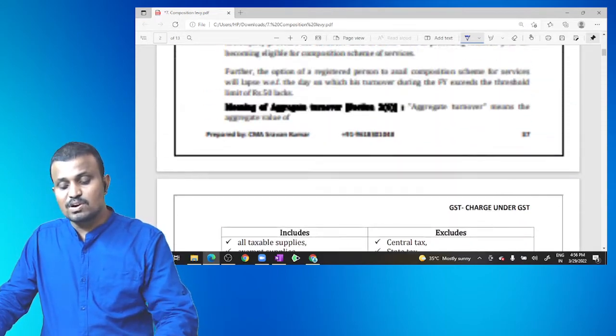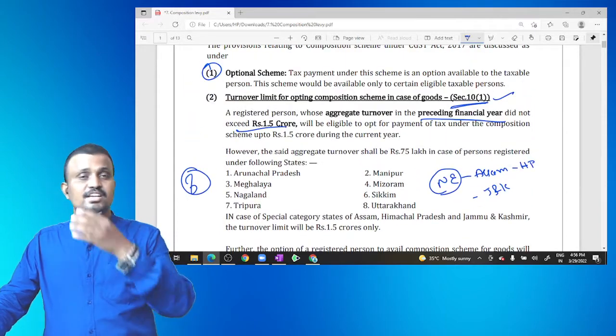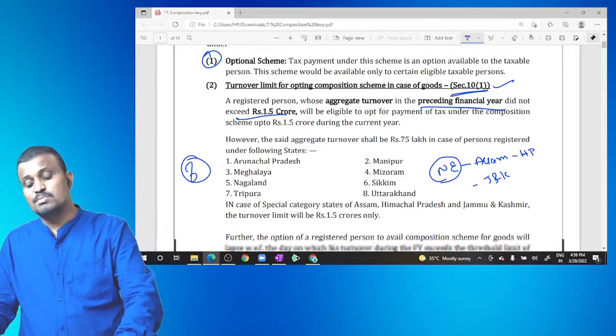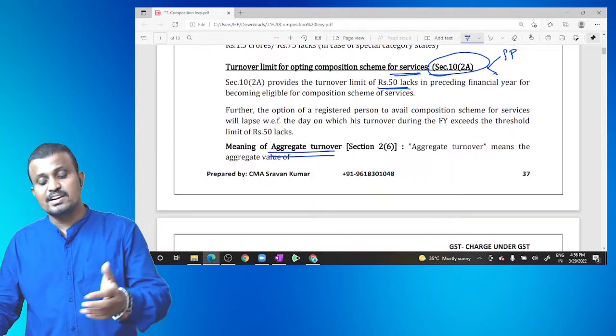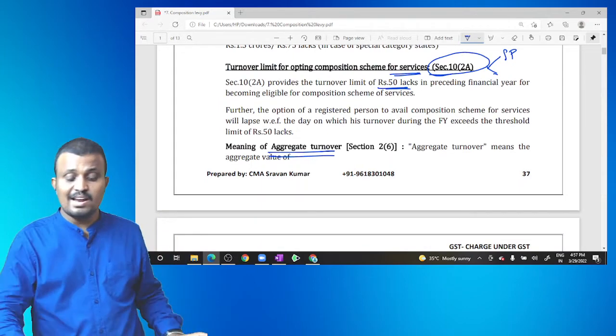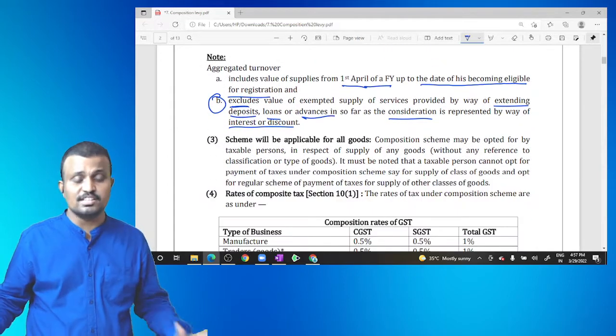So this is what is meant by aggregated turnover. In case of section 10(1), the aggregated turnover limit is 1.5 crore or 75 lakh in the preceding financial year. But in section 10(2)(a), the aggregated turnover limit is restricted to 50 lakh. Eligibility we already discussed. This is the definition for aggregated turnover.